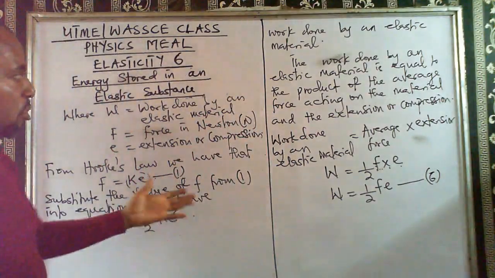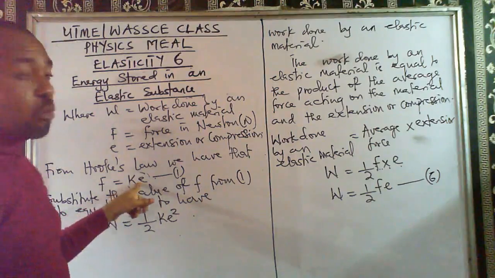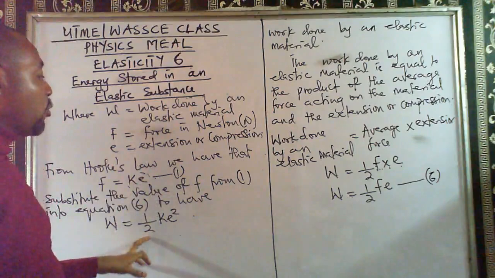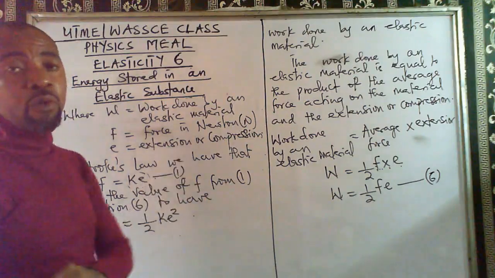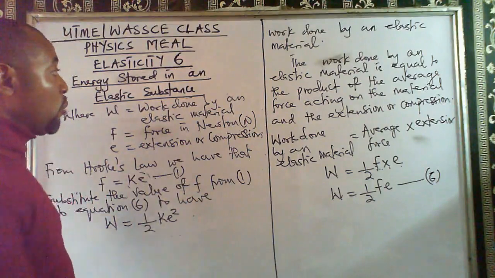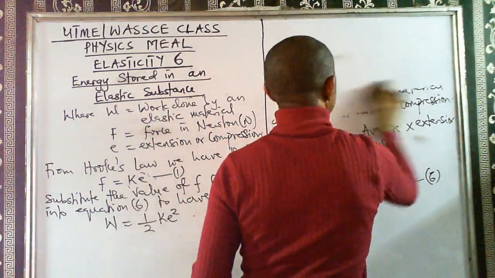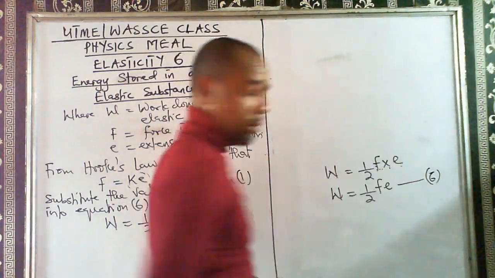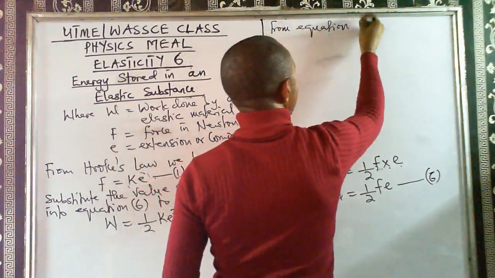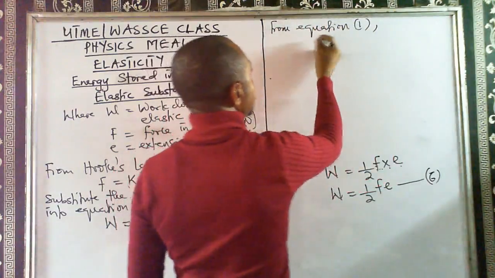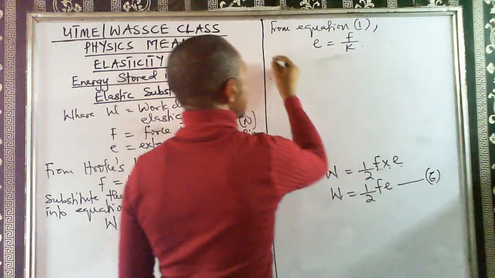We can go further because from here, if we make E the subject of formula from equation 1, we can have another equation for work done, connecting force and the force constant. So from equation 1 again, I can have that E is equal to F over K.